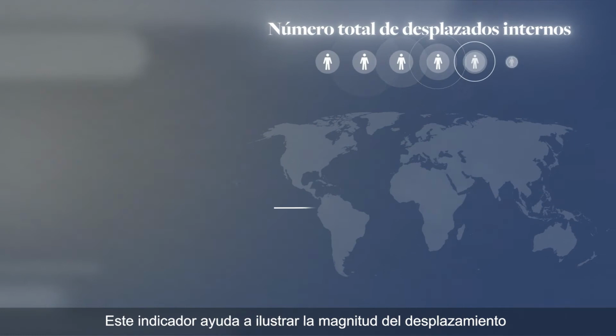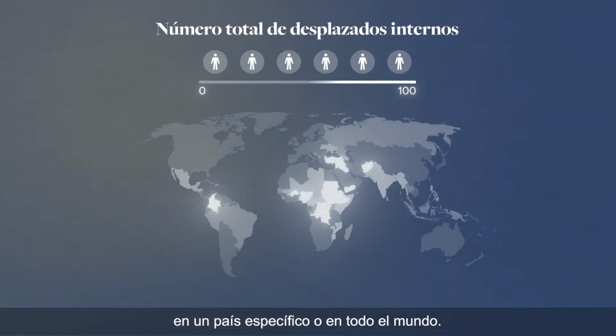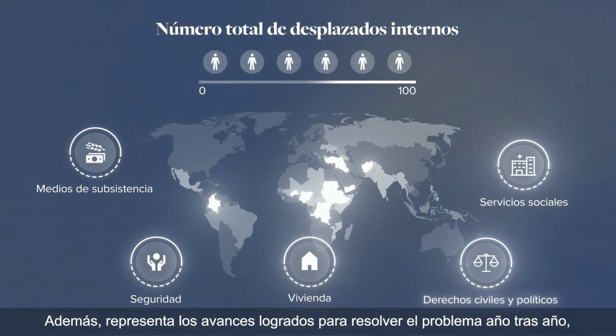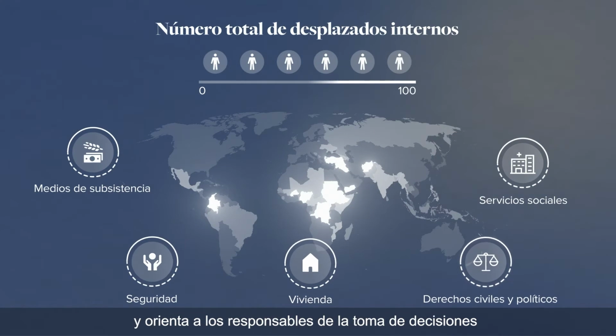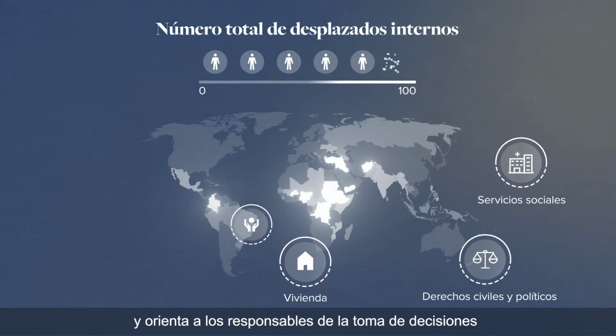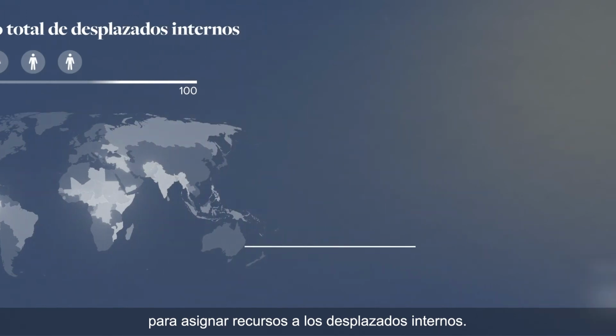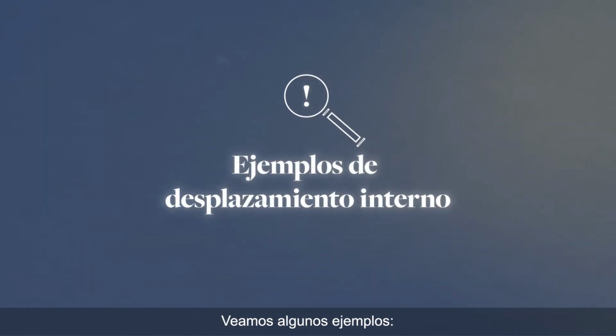It helps to illustrate the scale of displacement in a particular country or worldwide. It also represents progress made towards resolving the issue year after year and guides decision makers when allocating resources to support IDPs. Let's have a look at some examples.